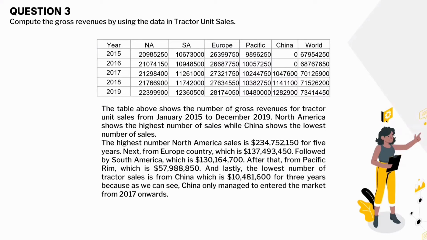Next, from Europe, which is $137,493,450. Followed by South America, which is $130,164,700. After that, from Pacific Rim, which is $57,988,850. And lastly, the lowest number of tractor sales is from China, which is $10,481,600 for 3 years, because as we can see, China only managed to enter the market from 2017 onwards.